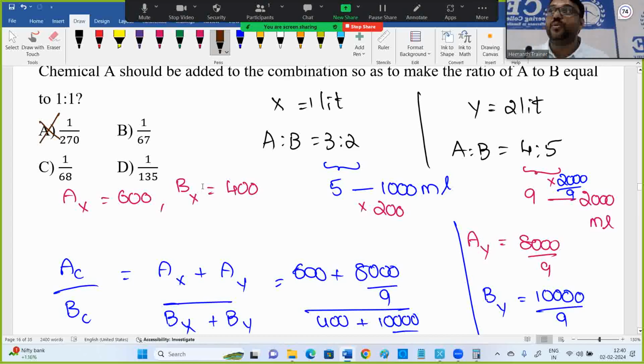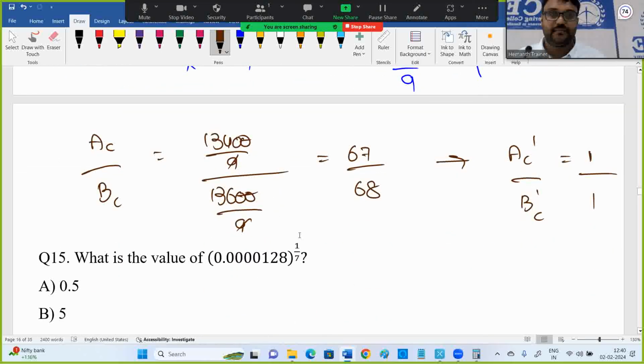Now, what is correct? A added to the combination. Combination is how much? 135. Combination is 67 and 68, total 135 is the combination. Now, is it 1 out of 68 or 1 out of 135? You tell. Is it 1 out of 68 to be added or 1 out of 135 to be added? I want 1 is to 1.